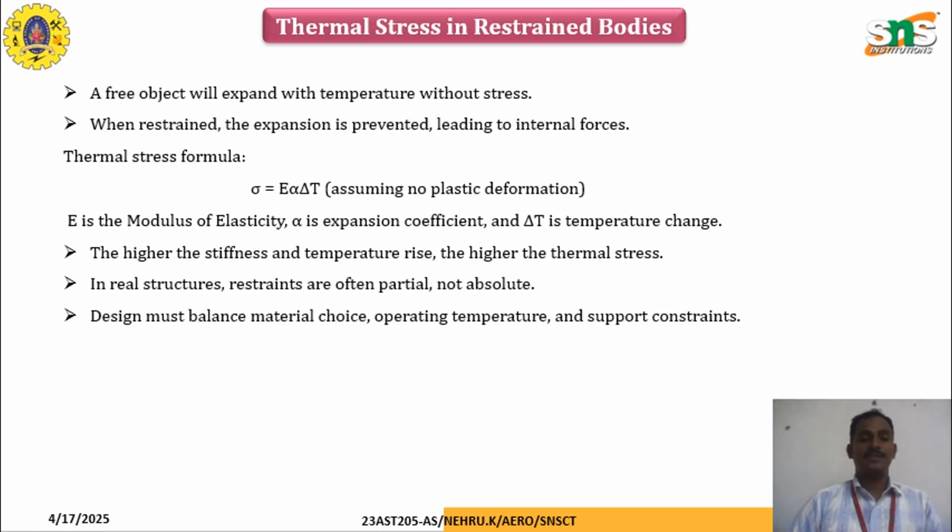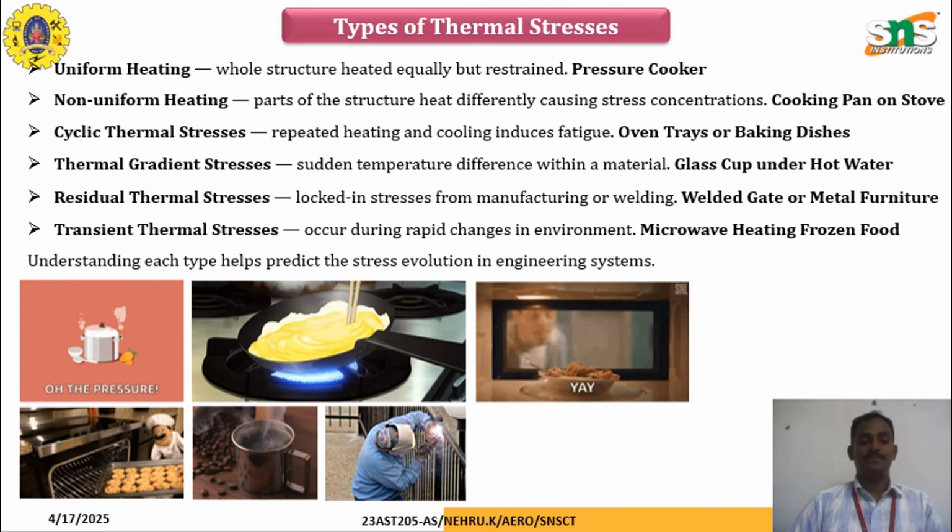Thermal stress in restrained bodies: a free object will expand with temperature without stresses. When restrained, expansion is prevented, leading to internal forces, so the thermal stress can be calculated using the formula sigma is equal to E alpha into delta T. In real-world structures, restraints are often partial, not absolute. So designers must balance material choice, operating temperature and the support constraints.